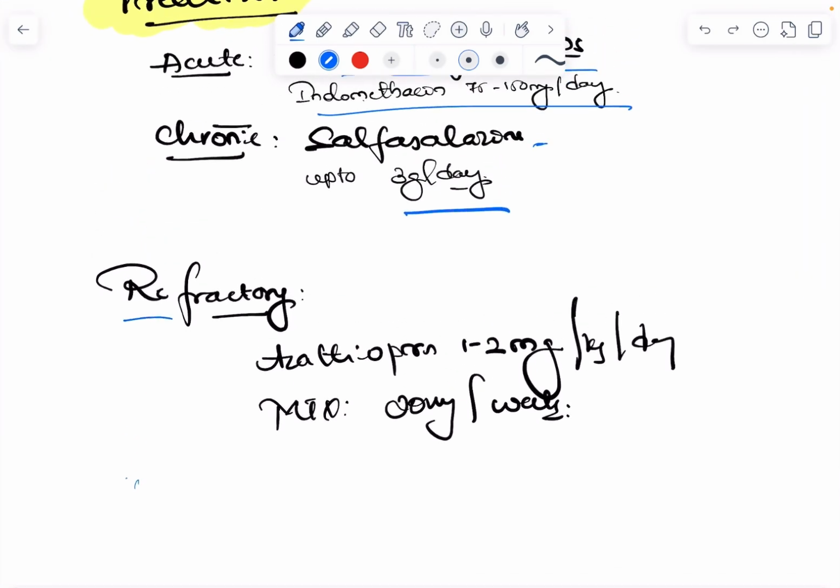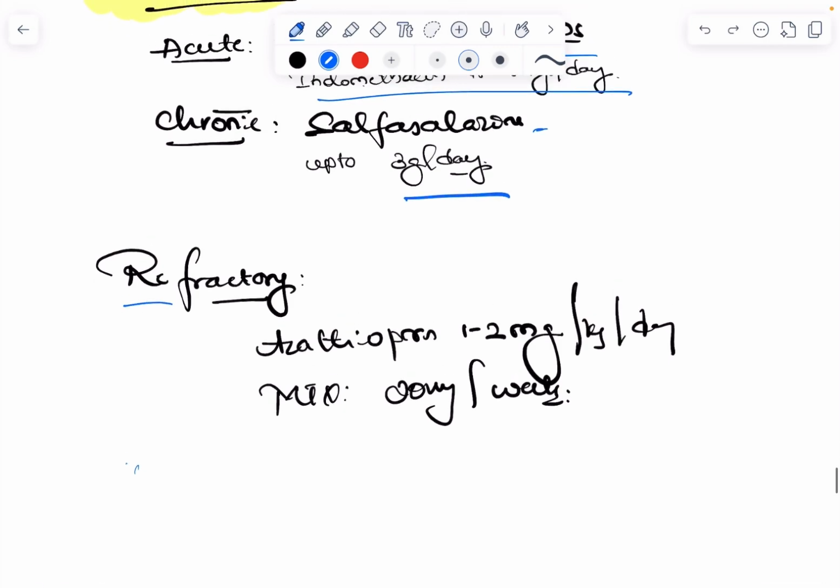Other aspects, the extra-articular symptoms like skin lesions and all, require topical treatment. Uveitis requires ophthalmological evaluation like slit lamp examination and treatment by an ophthalmologist. So other things we have to take care of. Okay, that's about the treatment of reactive arthritis, its management and clinical features.